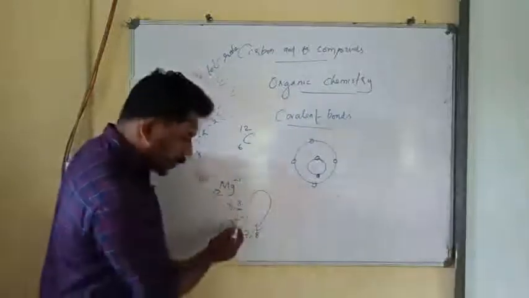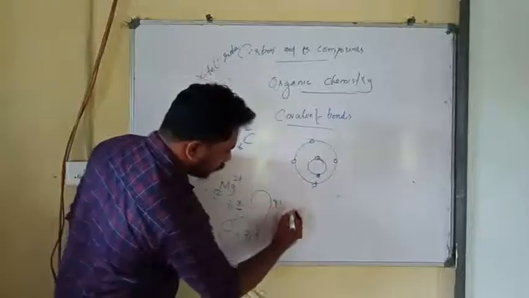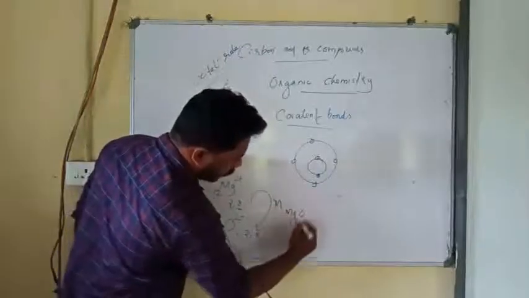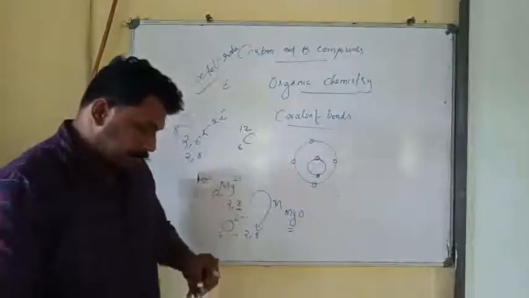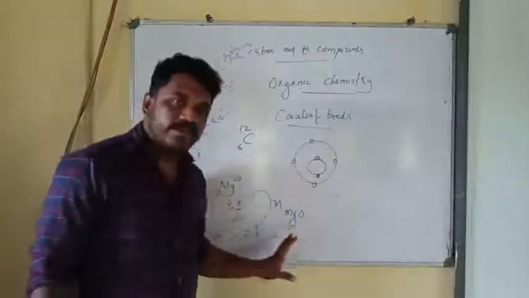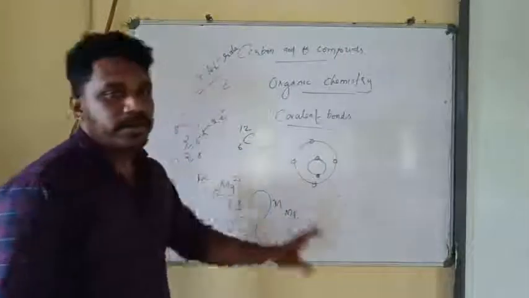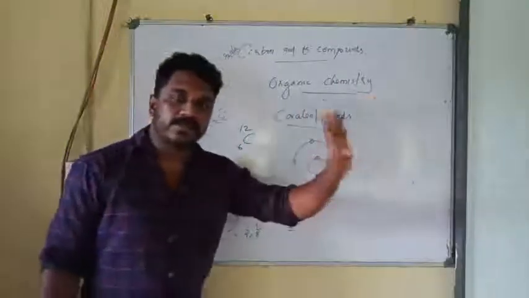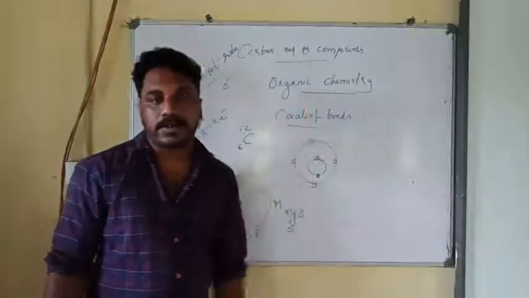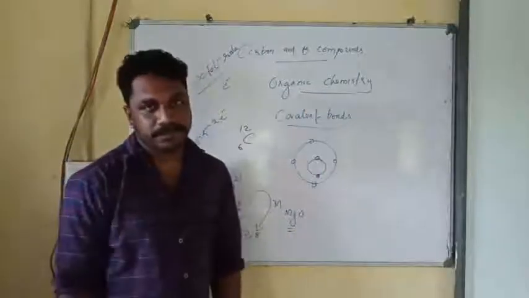Since it is 2 electrons, the charge will be 2 minus, and that's why magnesium combines with oxygen to form magnesium oxide. After combining, both elements become stable. That's why they take part in chemical reactions. All the elements are trying to attain an octet, or get 8 electrons in their outermost shell, by taking part in chemical reactions.